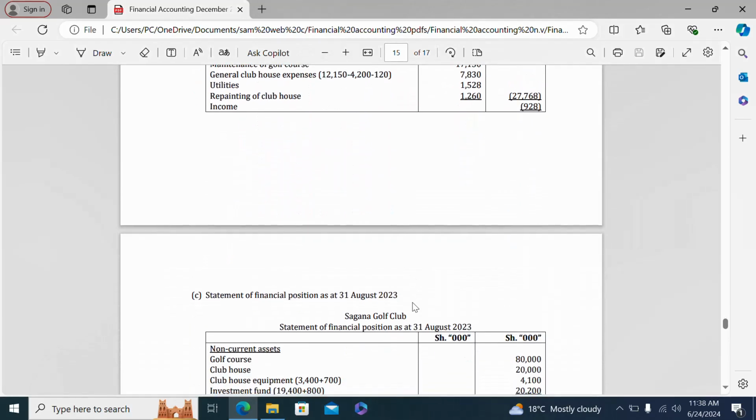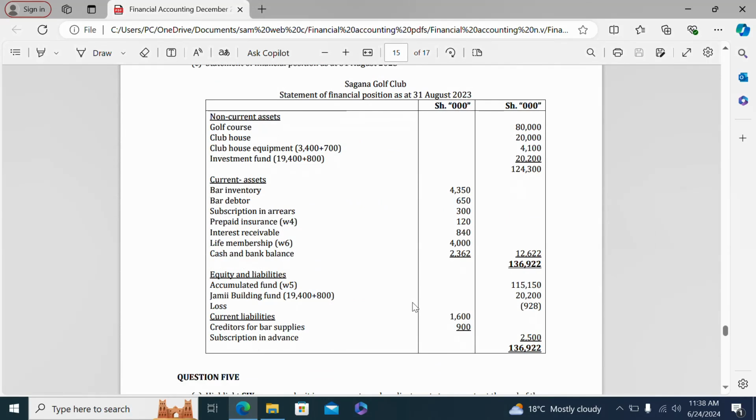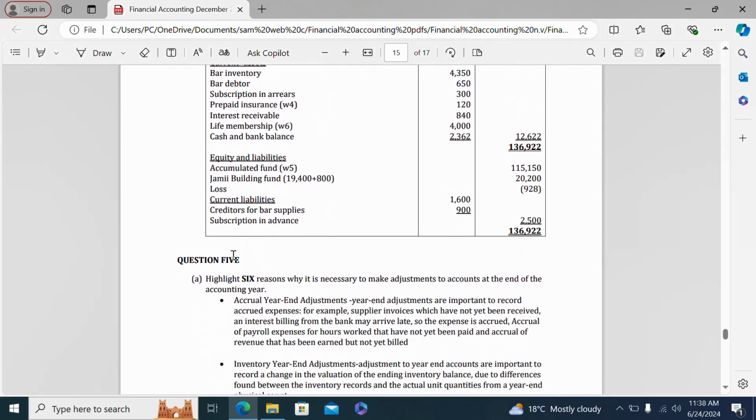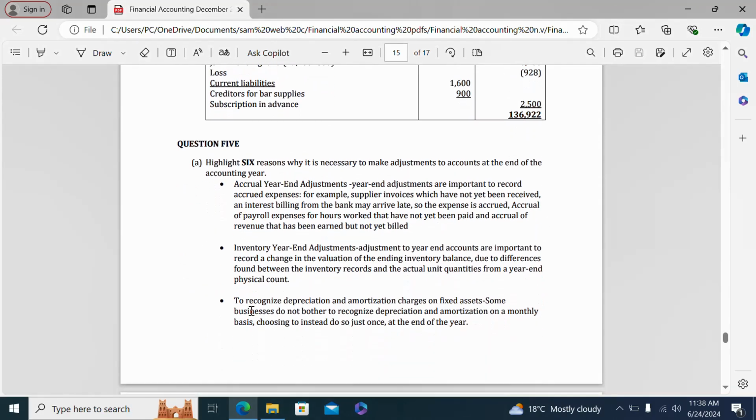And finally, part C, we have the statement of financial position as at 31st August 2023. So you can use these answers to compare your answers after doing the revision for this paper. Then we have question 5. These are the reasons why adjustment of accounts are needed.